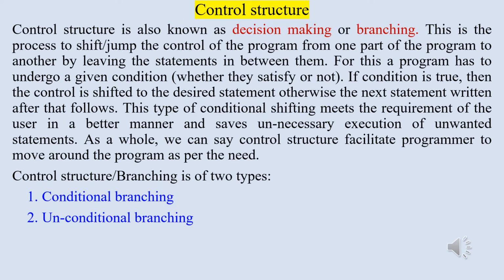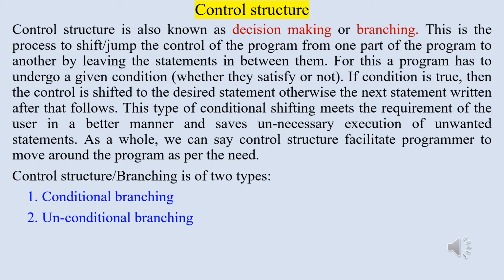Now it's time to discuss control structure in detail. Control structure is also known as decision making or branching. This is the process to shift or jump the control from one part of the program to another by leaving the statements in between them. For this, a program has to undergo a given condition whether they satisfy or not. If the condition is true, then the control is shifted to the desired statement. Otherwise, the next statement written after that follows.